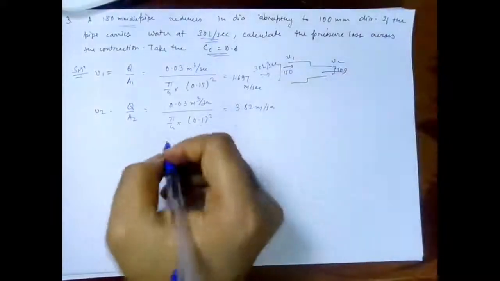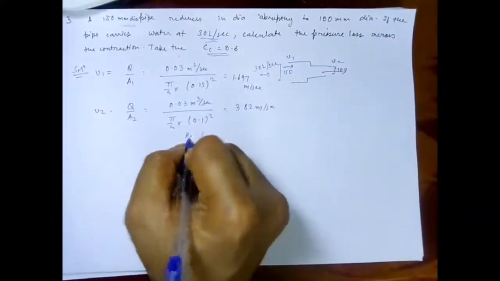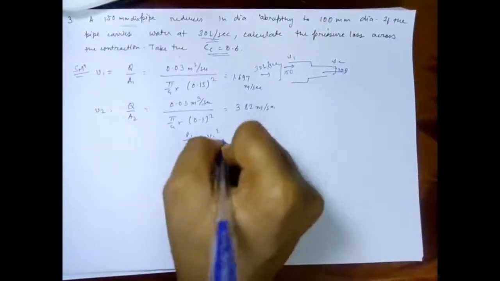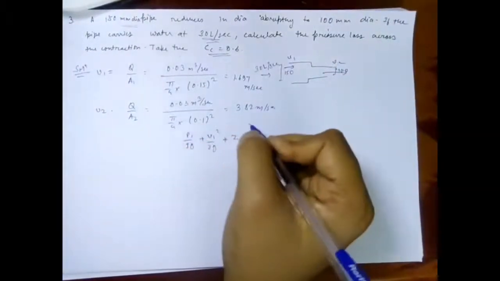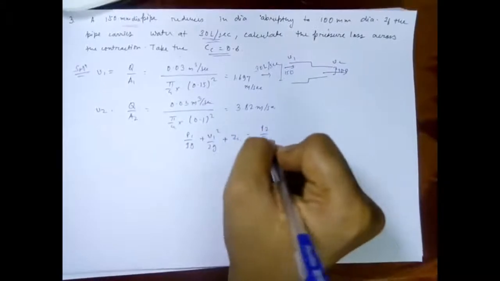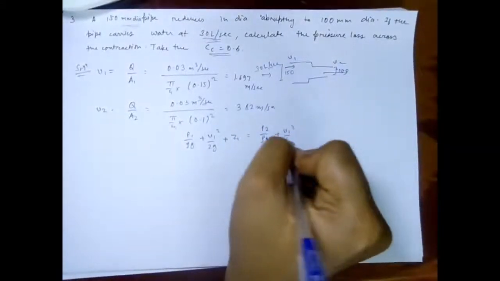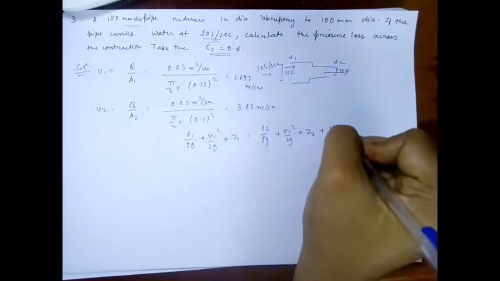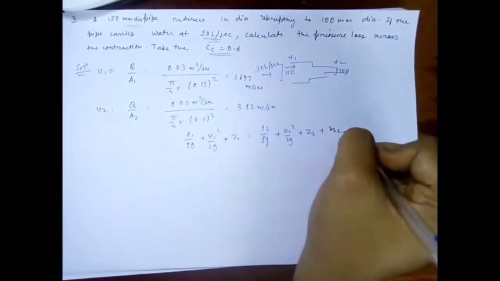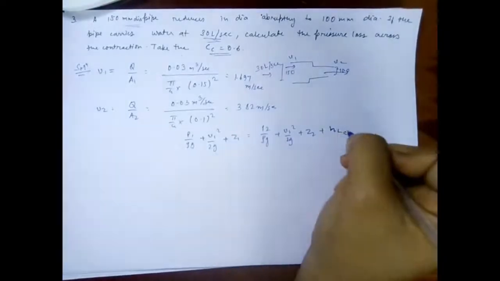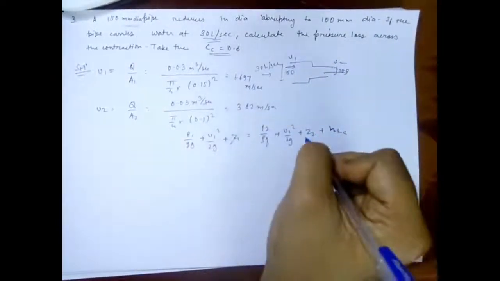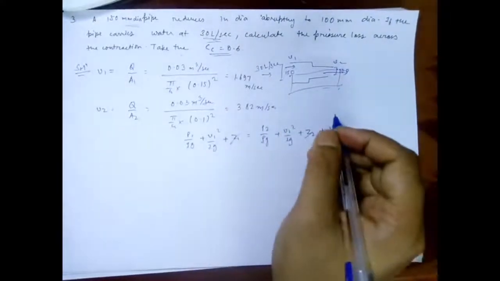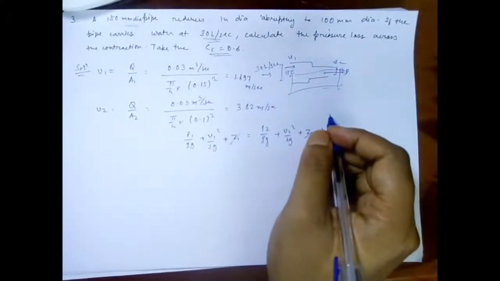Now let's apply Bernoulli's equation: P1 upon rho g plus V1 square upon 2g plus Z1 is equal to P2 upon rho g plus V2 square upon 2g plus Z2, plus let's consider the head loss due to contraction as HLC. Z1 is equal to Z2, as the datum height is the same, so they can be neglected.